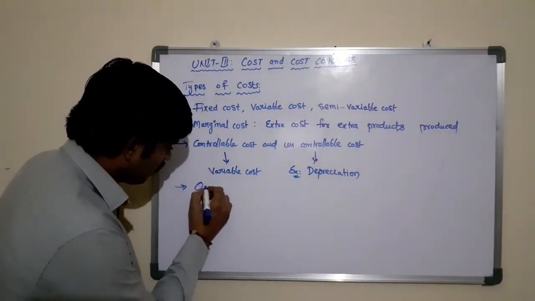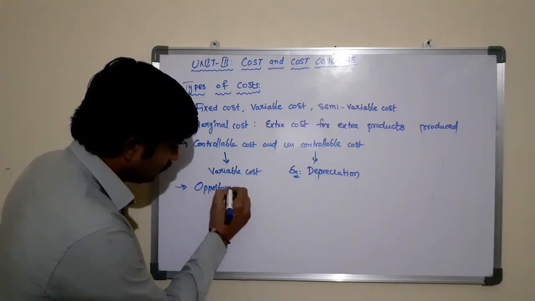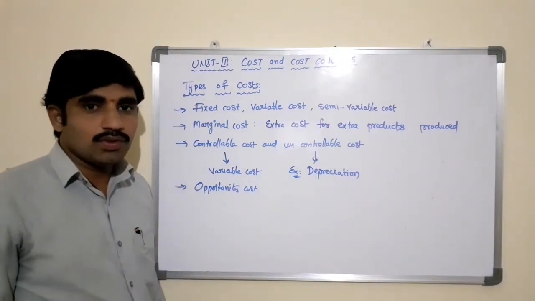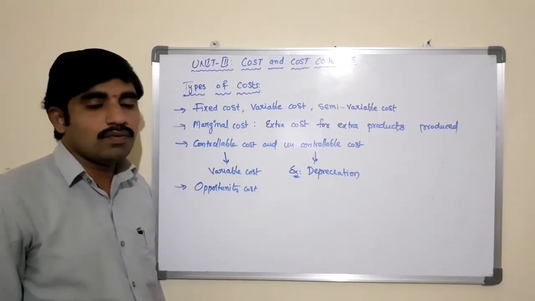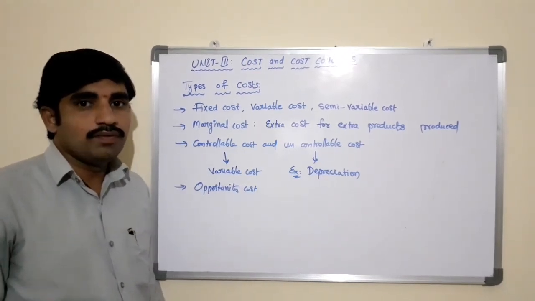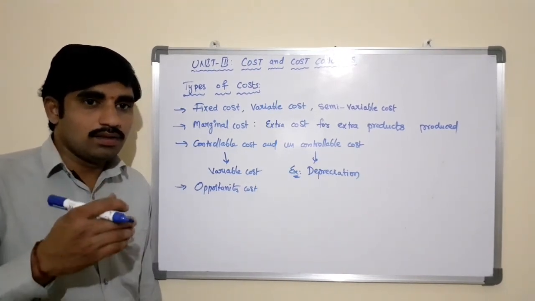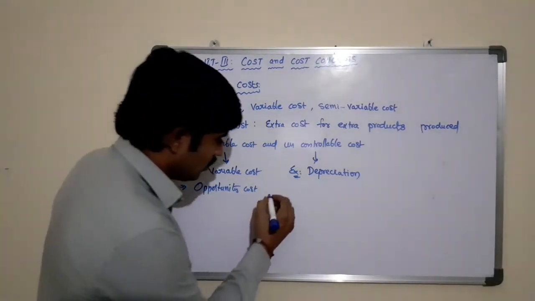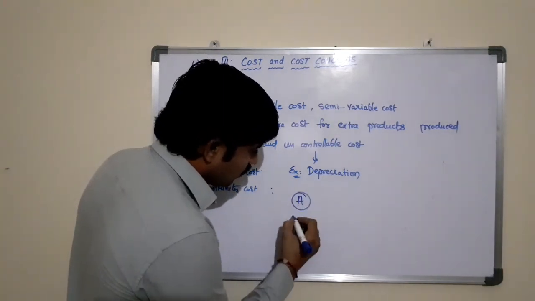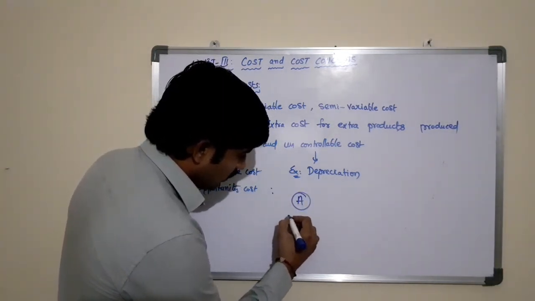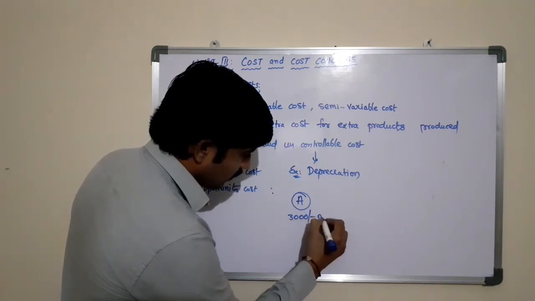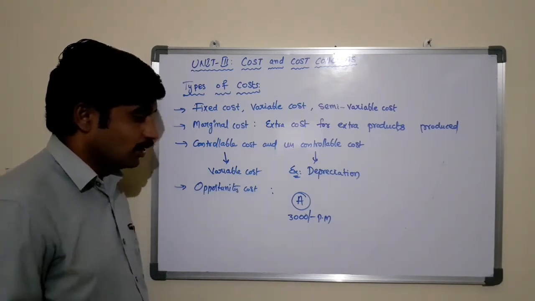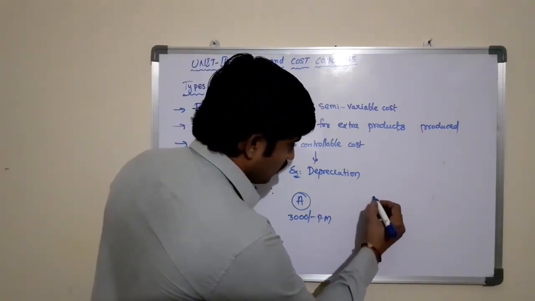The next one is opportunity cost. Opportunity cost refers to earnings or the profits that are foregone for the alternative ventures by using the given job or the task. For example, here opportunity cost. Mr. A is a person who is doing a job for the salary 3000 rupees per month. Now he is resigning and leaving from the organization and has started A and company.